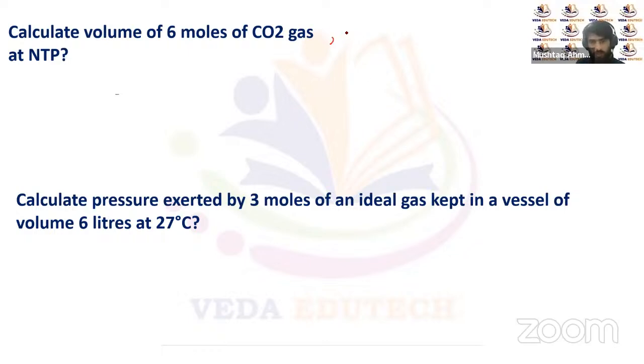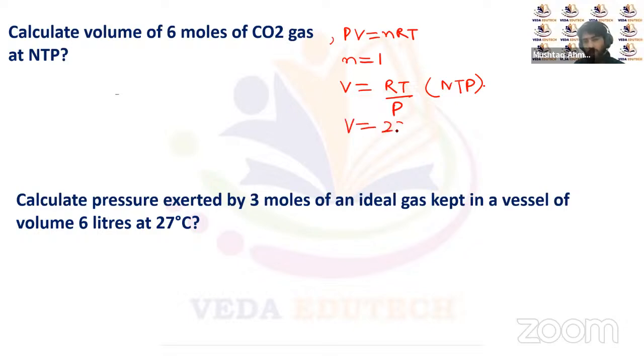Let's suppose we use this equation PV equals nRT, and we put n value equal to 1. Then we have to calculate the volume at NTP. So volume at NTP will be RT upon P. You put the value of temperature here, and the pressure at NTP, that's 1 atmosphere. Then the volume will come out to be equal to 22.4 liters, be it any gas.